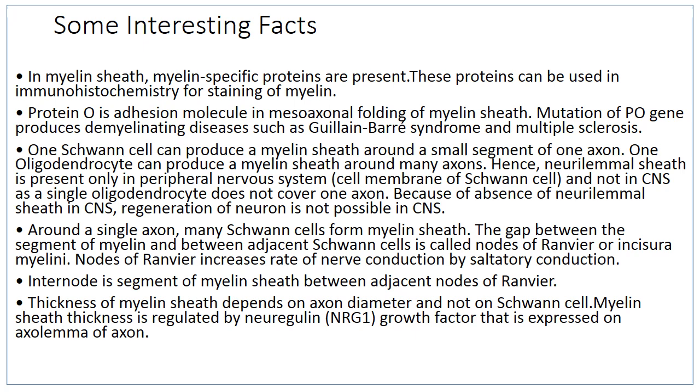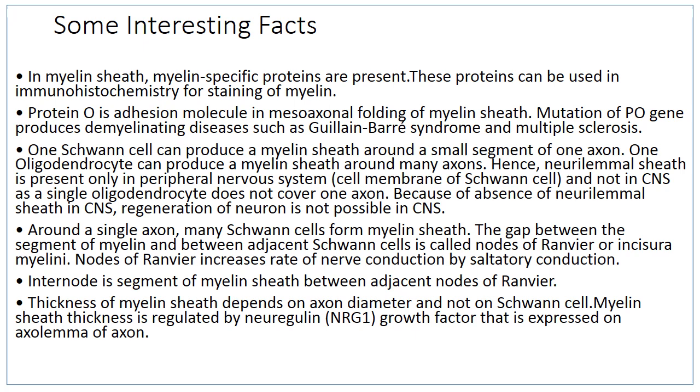It is important to know that one Schwann cell can produce a myelin sheath around only one axon, whereas a single oligodendrocyte can produce myelin sheath around many axons. The second difference is the neurolemmal sheath. It is present only in the peripheral nervous system, and that's why nerve fibers can regenerate in the peripheral nervous system.